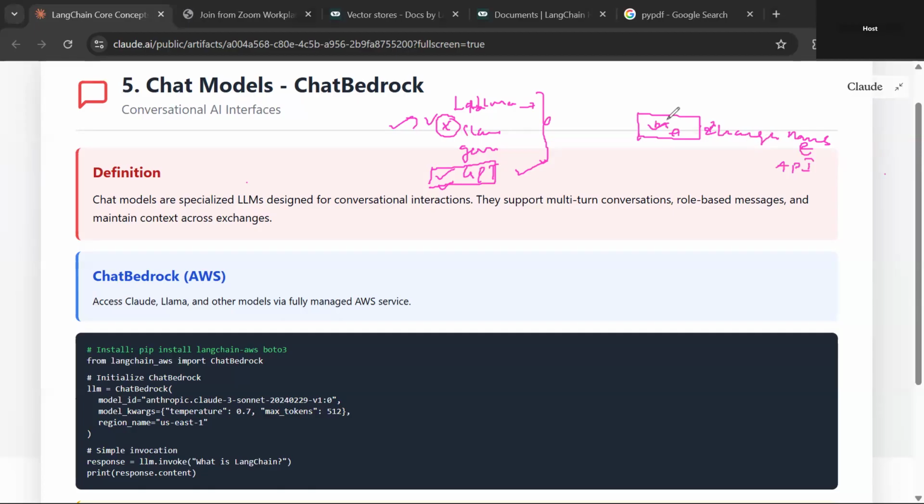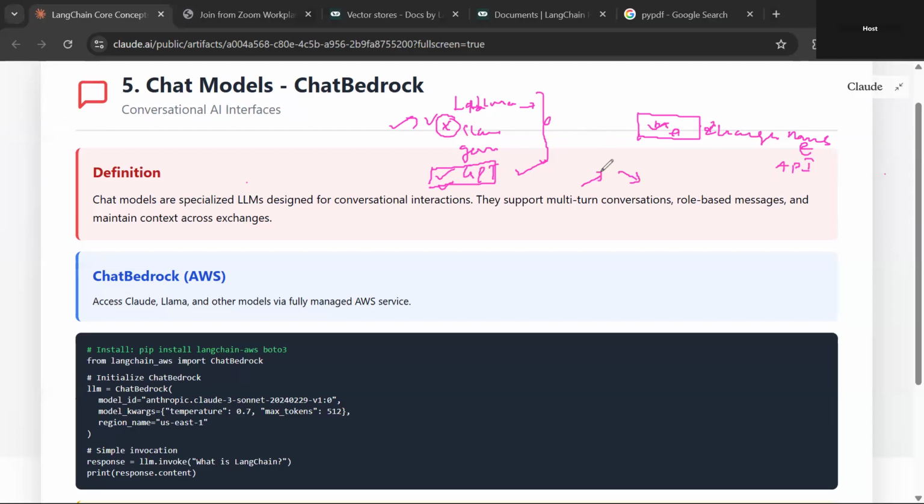Now, chat models. When we are using open source models, you might have experienced that you are asking something and it is giving something else. It was not able to understand the prompt, right?